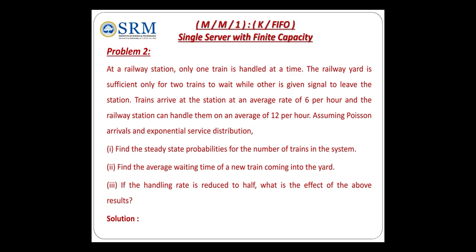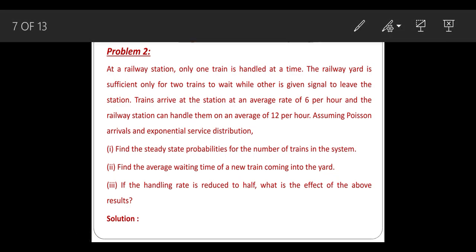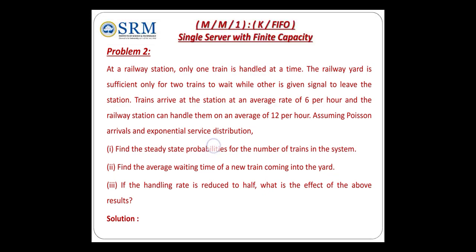Okay. And the next problem. In this problem, I already mentioned the important formula, right? So in this important problem, the formulas we discussed had two cases, but in this formula we use it for both the cases. Okay, so first one, at a railway station only one train is handled at a time. The railway yard is sufficient only for two trains to wait while another is given signal to leave the station. Trains arrive at the station at an average rate of 6 per hour and the railway station can handle them at an average of 12 per hour, assuming Poisson arrival and exponential service distribution.